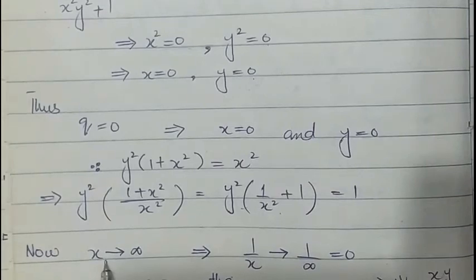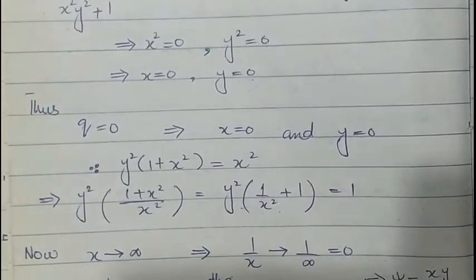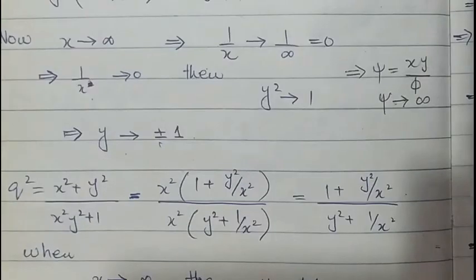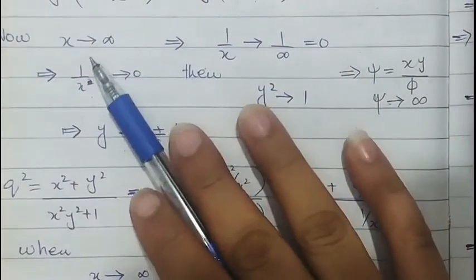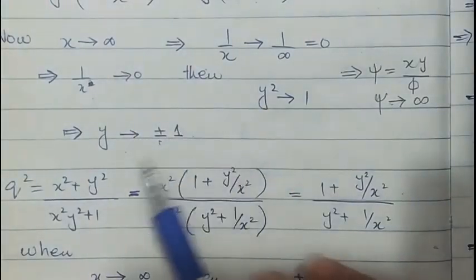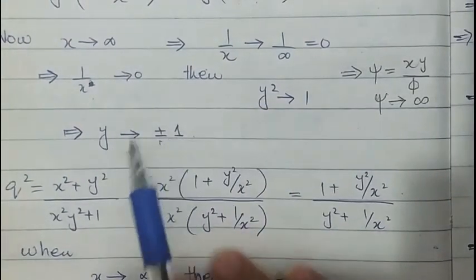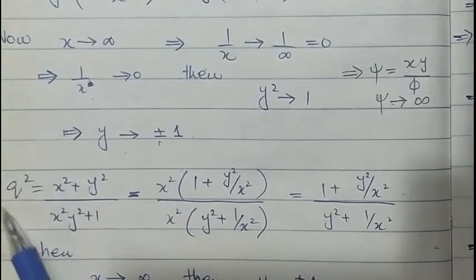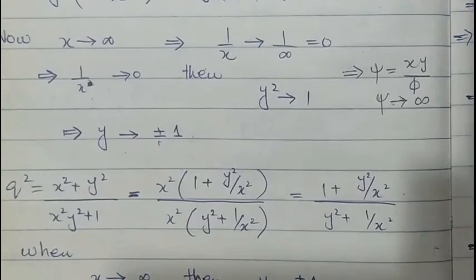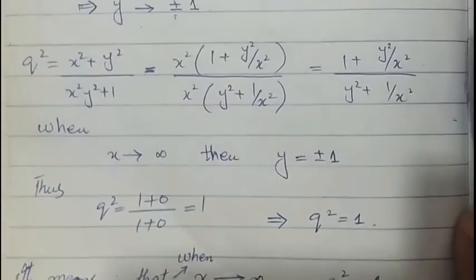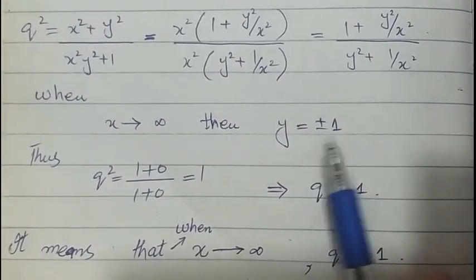At x infinity, 1 over x is equal to 0, so we will get y square is equal to 1. This shows that when the value of x is away from the boundary, at infinity, then the value of y is plus minus 1. So when we put these values of x and y into the q square formula, we get q square equal to 1, because when x approaches infinity, y is equal to plus minus 1.